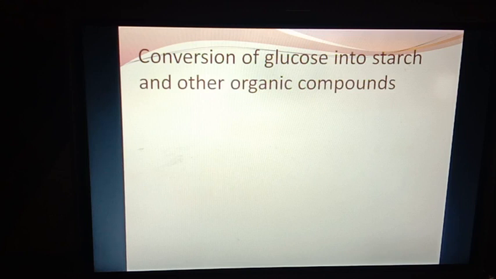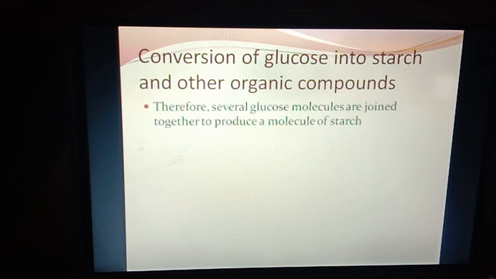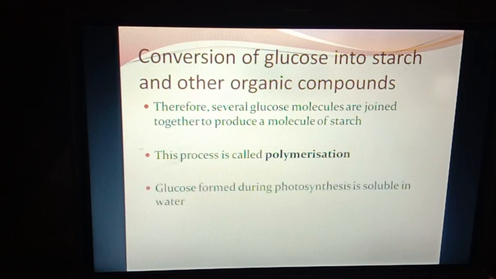Now, conversion of glucose into starch and other organic compounds. Several glucose molecules are joined together to produce a molecule of starch, and this process is called polymerization. Glucose formed during photosynthesis is soluble in water. It is synthesized continuously and rapidly.